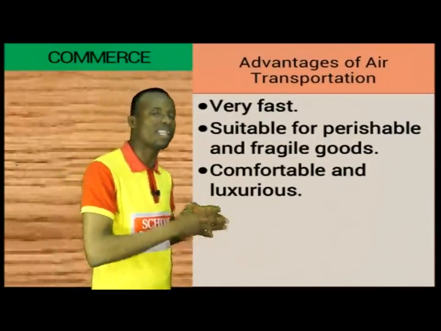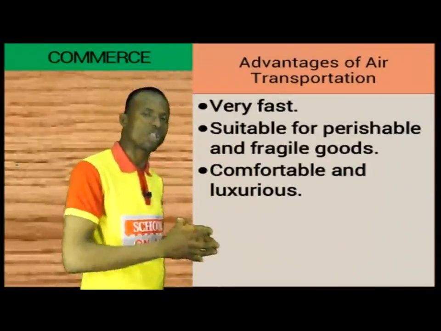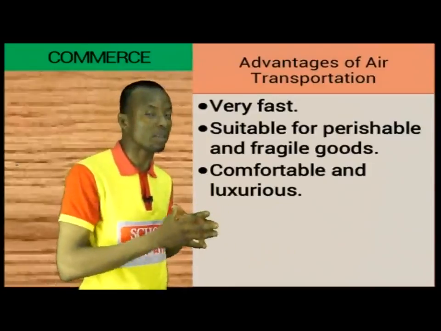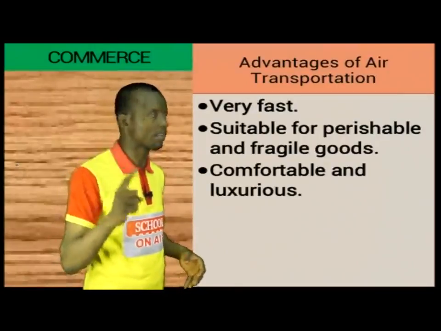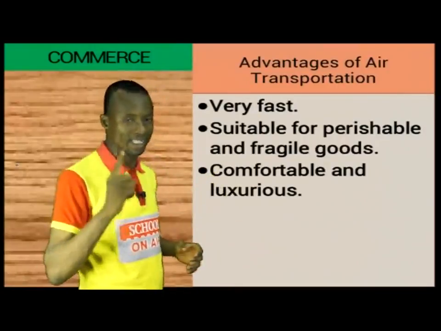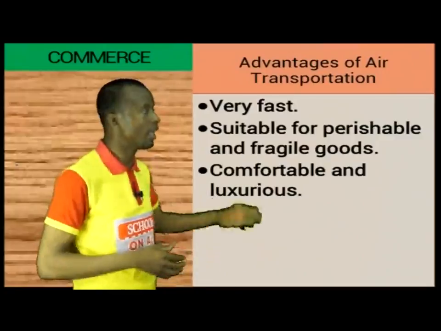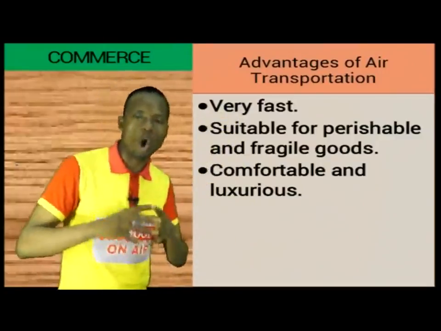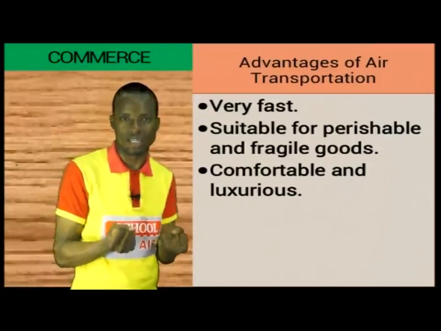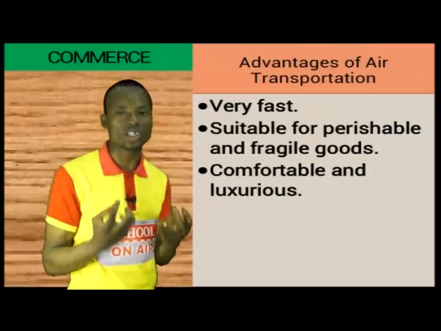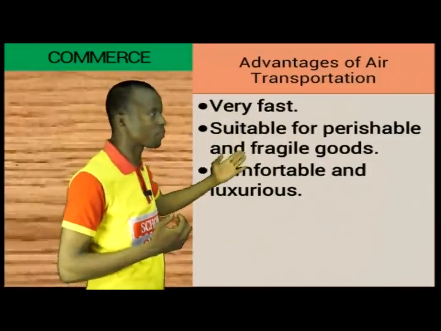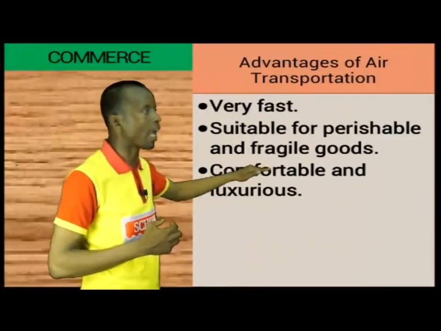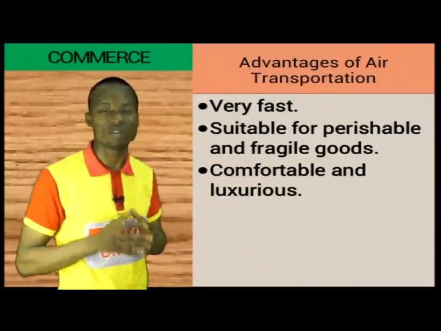If that is the case, it therefore implies that for such categories of commodity, they must be moved through a medium of transportation that is extremely fast. And there is no other one that is as suitable for this kind of movement as transportation by air. When you also have commodities that are fragile, that could get easily destroyed, air transportation also constitutes a very good medium through which they can be moved so as to ensure that they are not damaged.